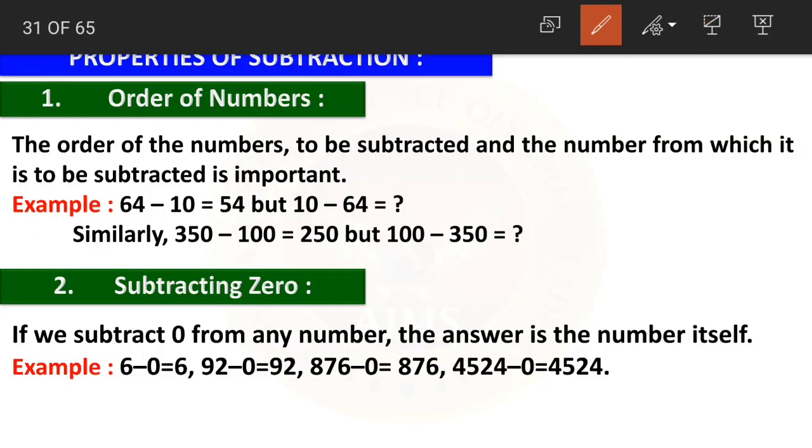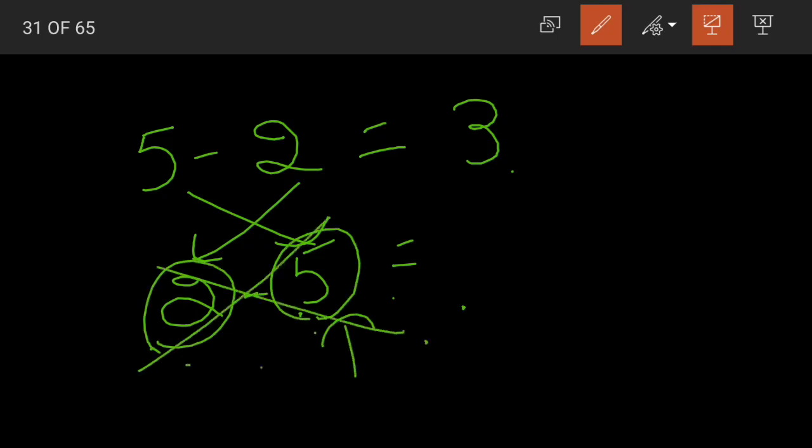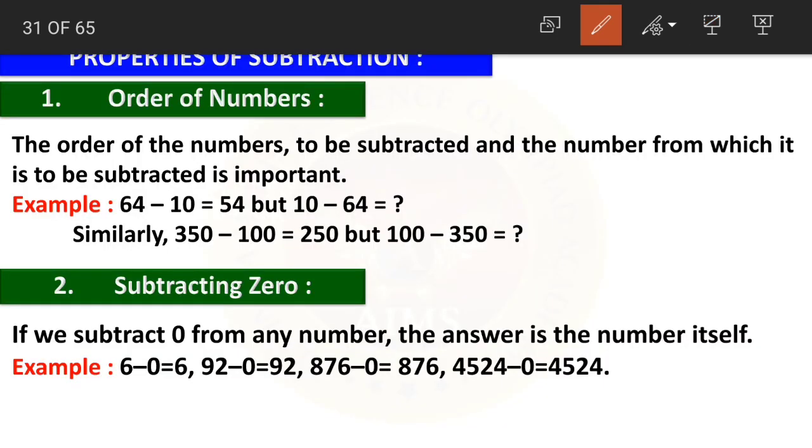Yes. But in case of subtraction, 5 minus 2 is what? 3. Yes. What happens if I change the order? 2 minus 5. Is this possible, children? 2 is the smaller number and 5 is the larger number. We cannot subtract the larger number from the smaller number. So what are they saying?